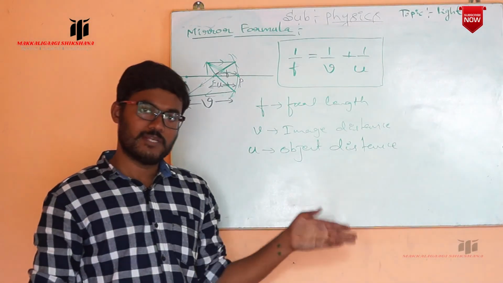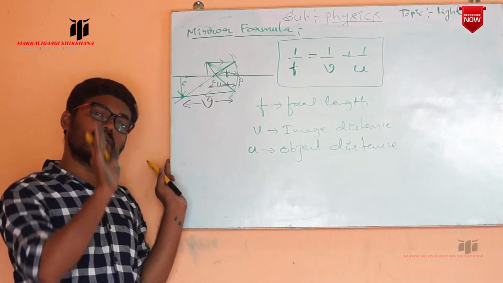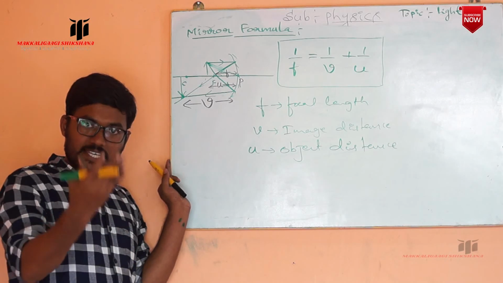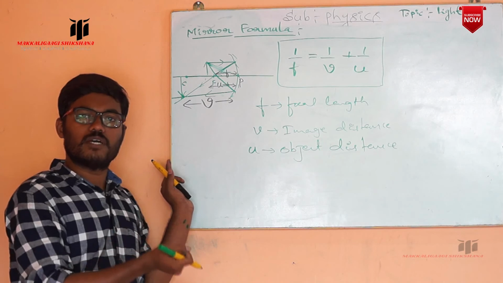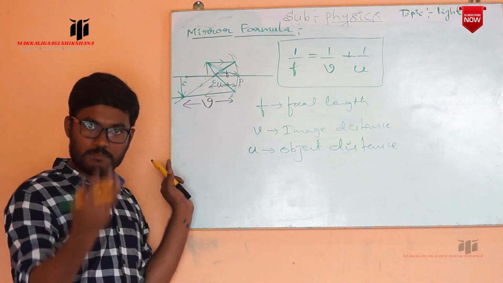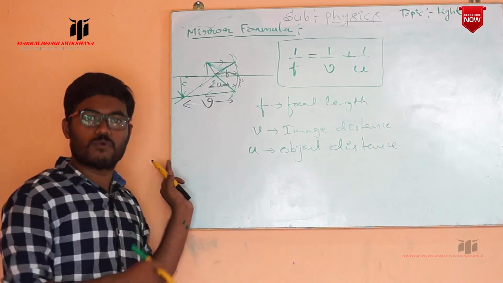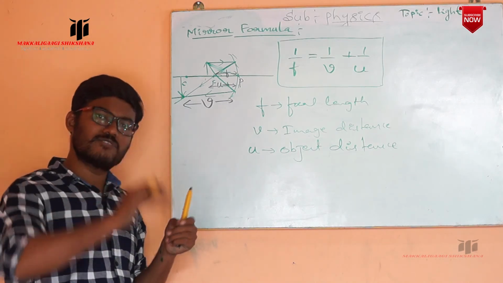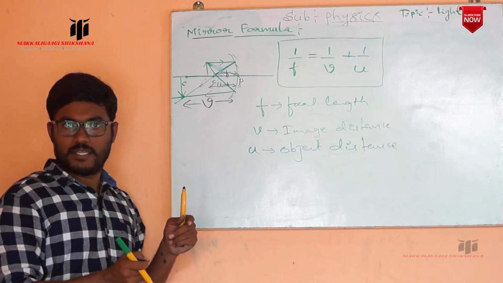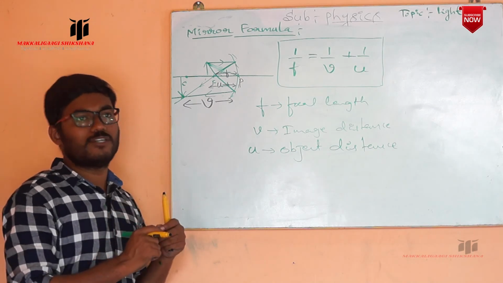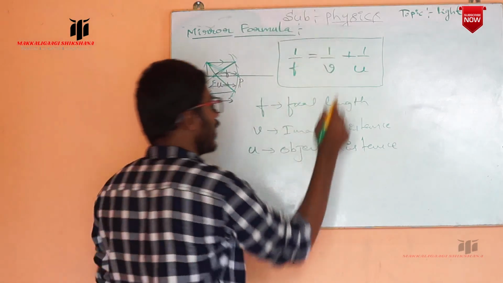Okay. So by observing the size of the image formed by the concave mirror, by placing an object at different positions, we have observed that sometimes the image is formed exactly at the center of curvature, sometimes it is behind the center of curvature, sometimes in between the center of curvature and focus. Means the size of the image is varied. So by observing these, we define the quantity that we call magnification, that is linear magnification. So what is the linear magnification?